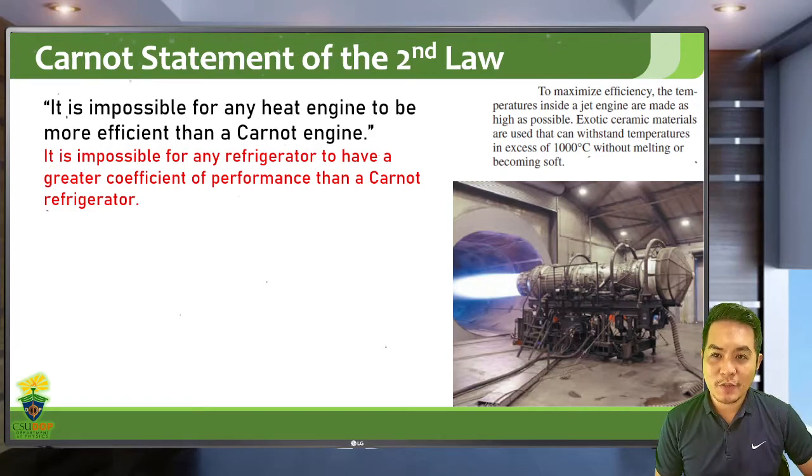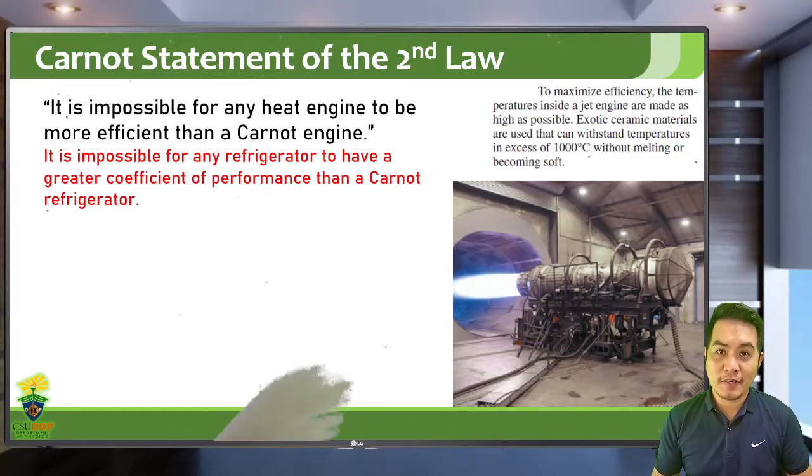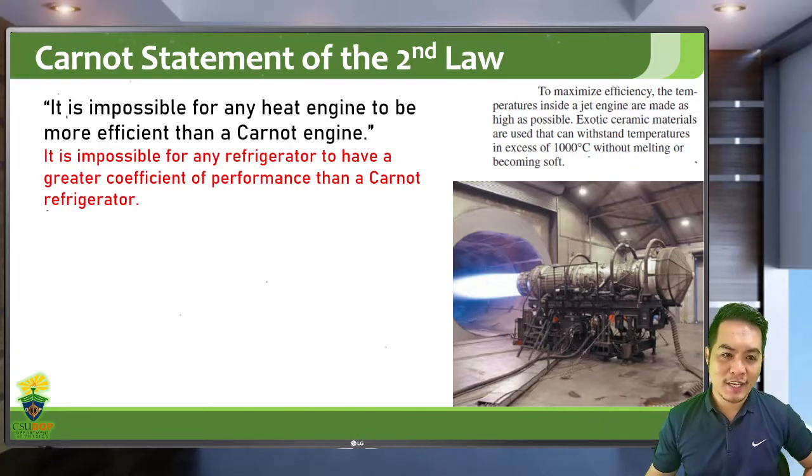Sometimes they use exotic ceramic materials that can withstand temperatures in excess of 1000 degrees Celsius without melting or becoming soft in order to achieve the highest possible temperature inside this engine.